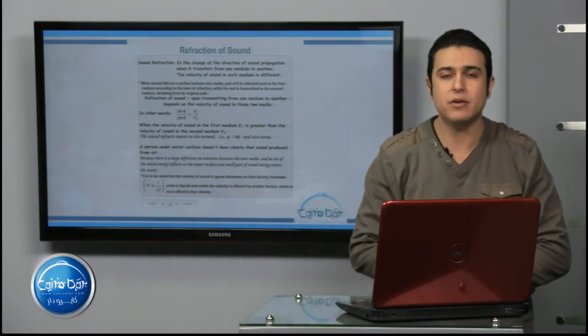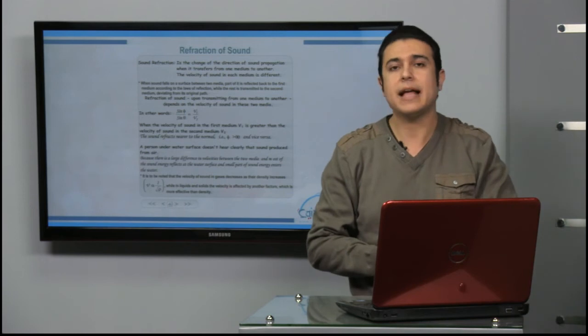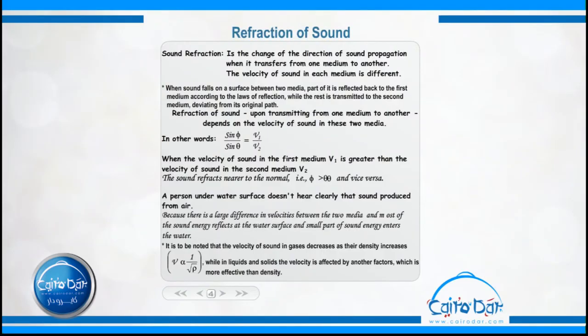Phi means the angle of incidence. Theta equals the angle of refraction. V1 is the velocity of sound in the first medium. V2 is the velocity of sound in the second medium. So sine phi divided by sine theta equals V1 over V2.